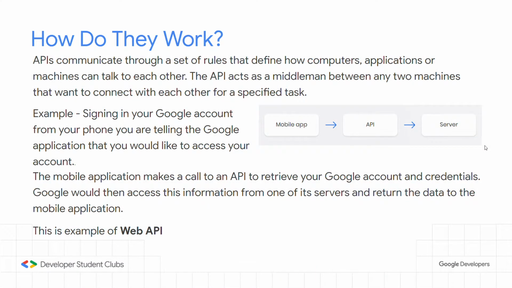So how do they work? APIs communicate through a set of rules that define how computer applications or machines can talk to each other. APIs act as middlemen between any two machines that want to connect to each other. Let's take a simple example of signing in to your Google account. When you sign in to your Google account using your mobile phone, the mobile application makes an API call to retrieve your Google account and credentials. Google would then access this information from one of its servers and return the data to the mobile application. This is an example of a web API.